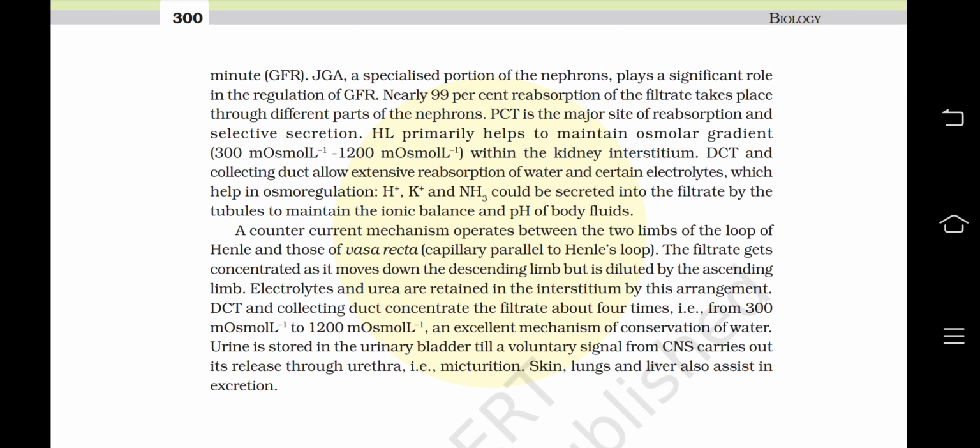Urine is stored in the urinary bladder till a voluntary signal from CNS carries out its release through urethra, that is micturition. Skin, lungs and liver also assist in excretion. Here we end the summary part of the chapter 19, excretory products and their eliminations.